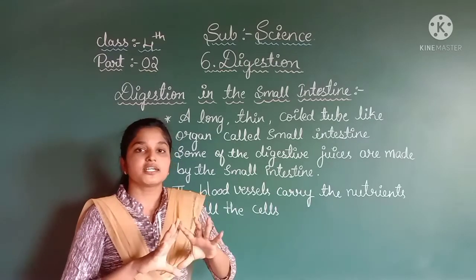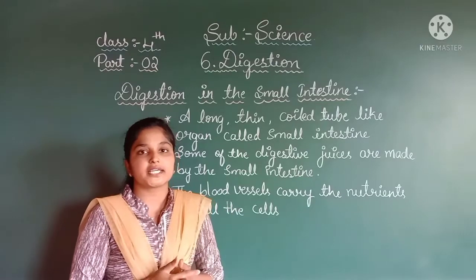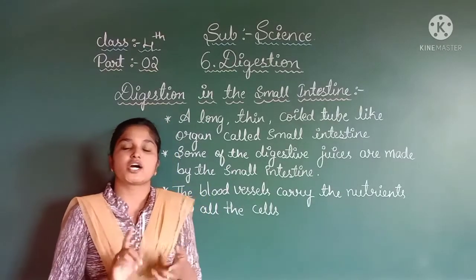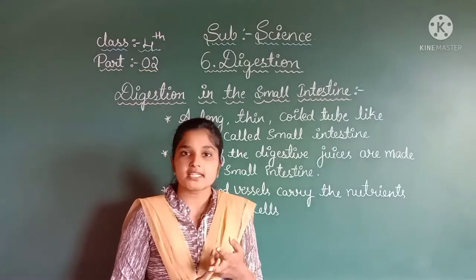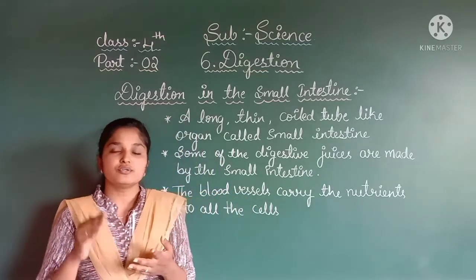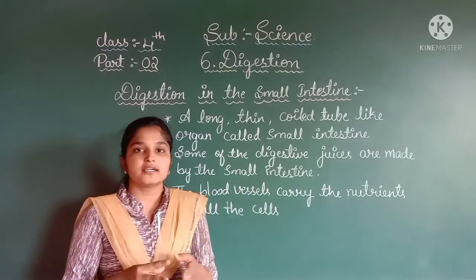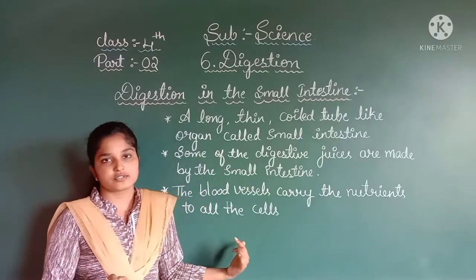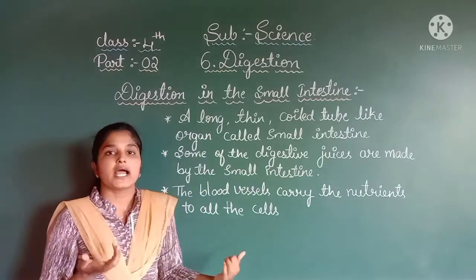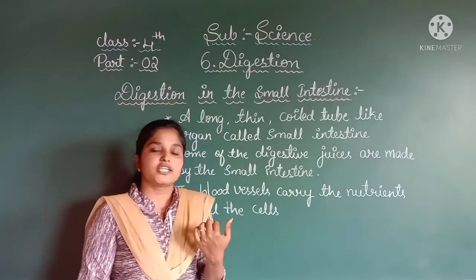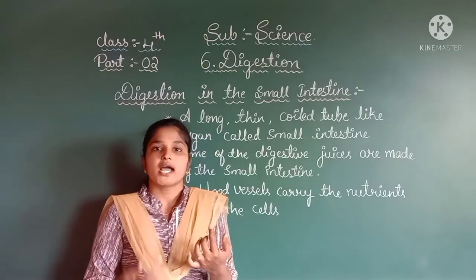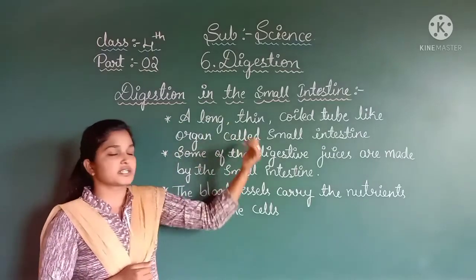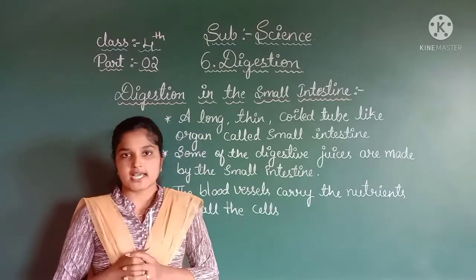The digestion of food is completed in the small intestine, where nutrients such as carbohydrates, proteins and fats are broken down into their simplest forms. The blood vessels carry these nutrients to all the cells of the body, and that food is used to get energy and to perform various activities. So this is the digestion in the small intestine.